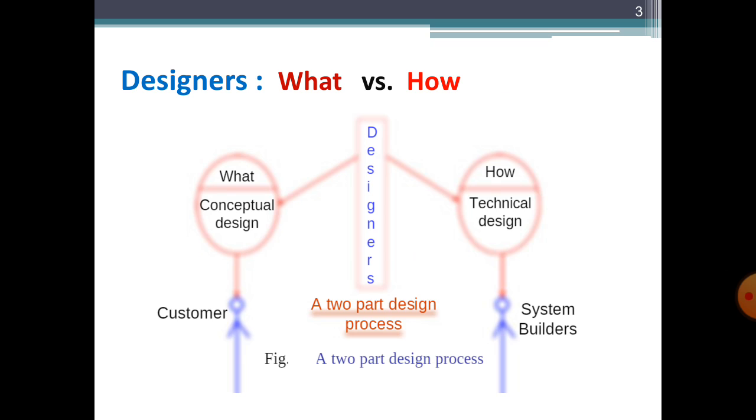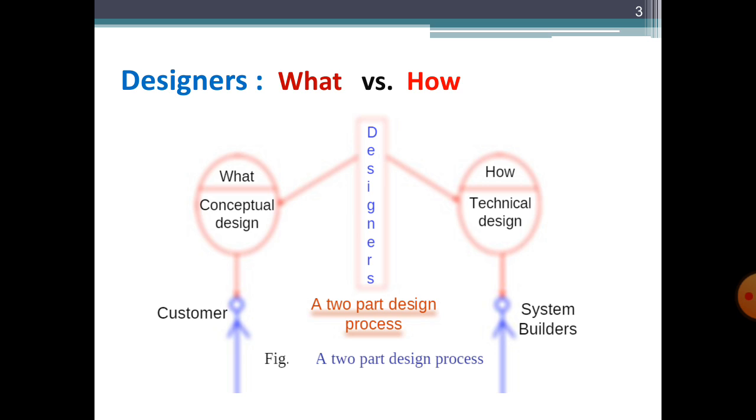So the first one is design as a two-part process. Students, you can see that on the most left side is the what part, and on the most right side is the how part. The what part we also call conceptual design, or the requirement analysis and gathering phase.